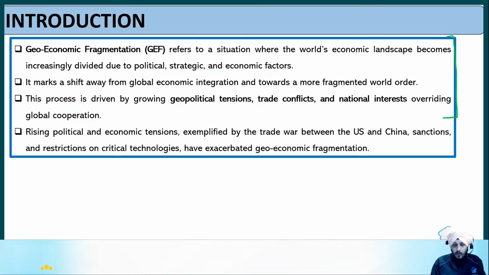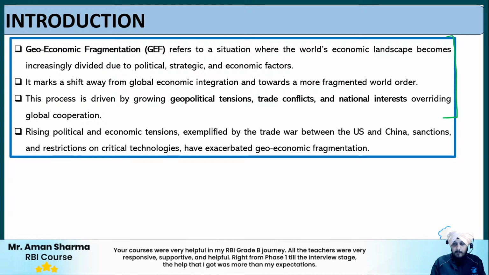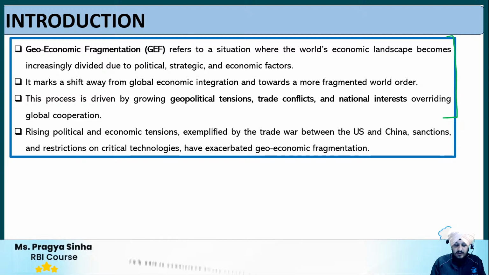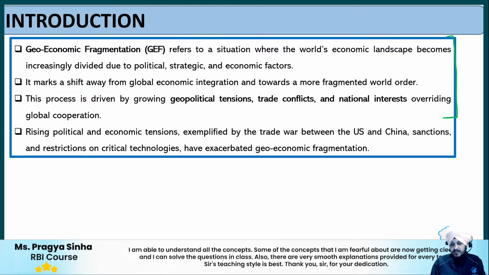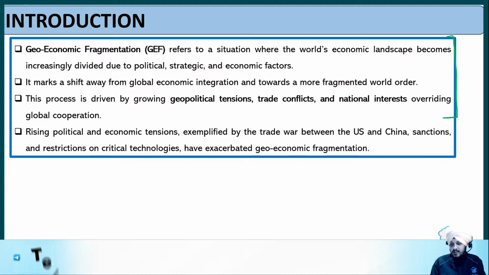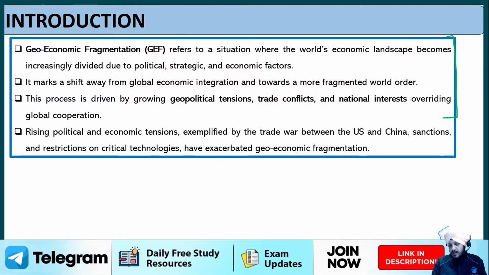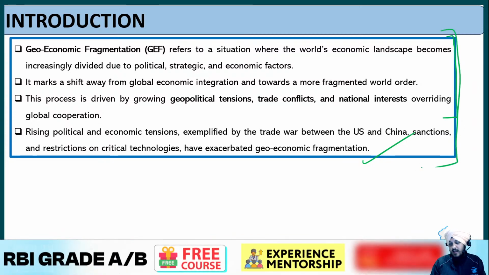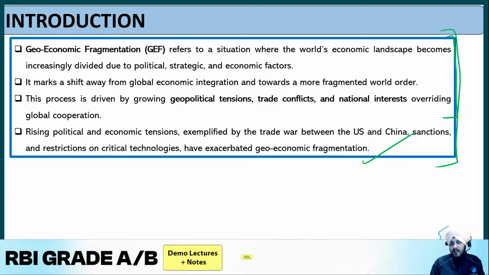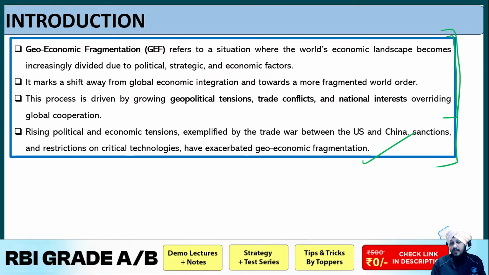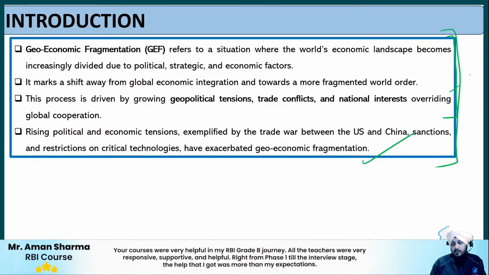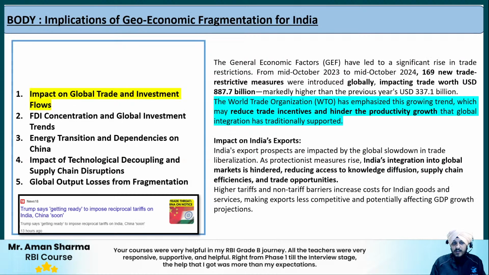Then the rising economic and political tensions, exemplified by the trade war between the US and China, and sanctions and restrictions on critical technologies, have exacerbated the geo-economic fragmentation. Fine, so that is the idea. That is how we can say that geo-economic fragmentation can be a problematic factor at the global level, especially in the long run, and we will talk about what could be the different types of impacts related to it. I hope the idea up till here is pretty much clear to all of you. Now let us move on to the body part.